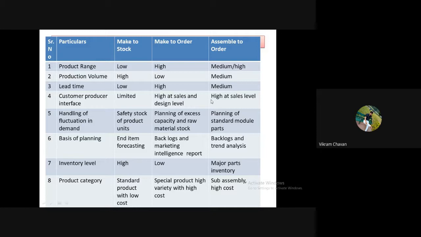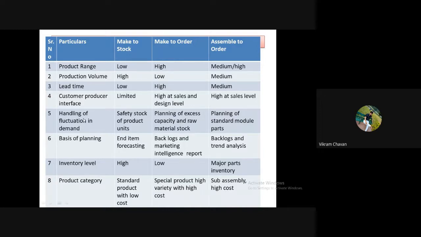by the producer. But in assemble to order production, the interaction will happen at the sales level only, because the assembly components are already manufactured and showcased to the customer. The customer only needs to select the particular component from the showcase, or from the available components. So the interaction between producer and customer will be higher at the sales level.